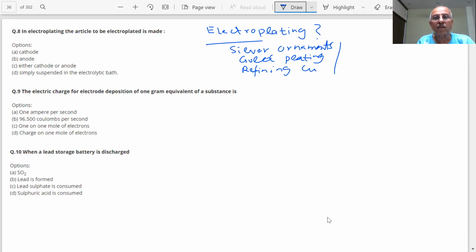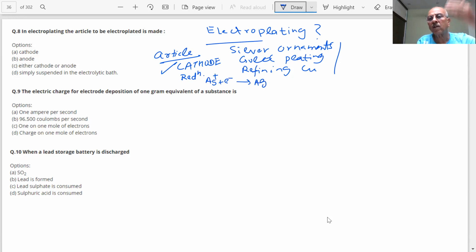So when electroplating is done, what is the procedure? The article on which electroplating is to be done is made the cathode. Always a reduction takes place at the cathode. Where does the reduction take place? Cathode. So if you have silver, for example, if you want to do silver layer deposition, student, where will it happen?